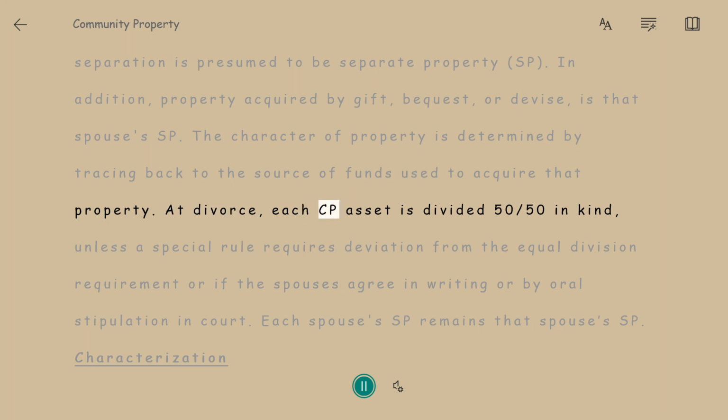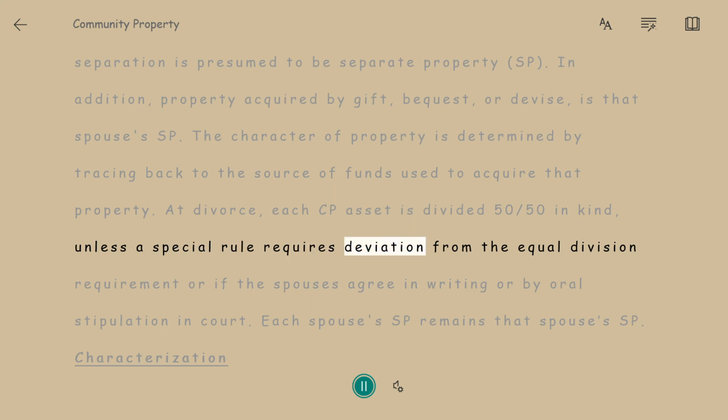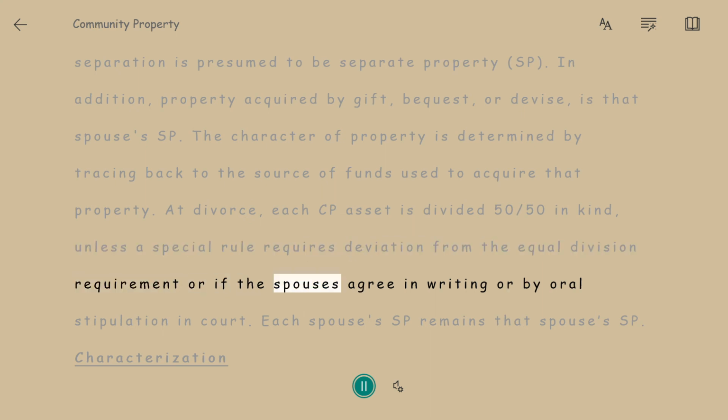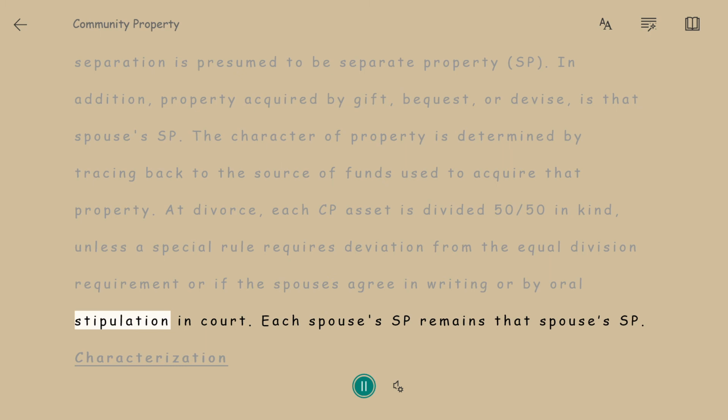At divorce, each CP asset is divided 50/50ths in kind, unless a special rule requires deviation from the equal division requirement, or if the spouses agree in writing or by oral stipulation in court. Each spouse's SP remains that spouse's SP.